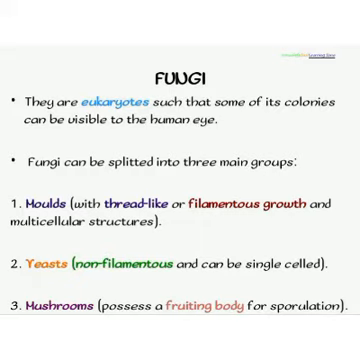The next microorganism, which is the third type, is the fungi. They are eukaryotes, that's organisms that have a true nucleus. And some of them are found in colonies, and they can actually be visible to the human eye, e.g. the mold that grows on bread. Fungi can be split into 3 main categories or groups. The first is the molds, which are thread-like or have filamentous growth, and they also have multicellular structures. The second is yeast. They are non-filamentous in nature, and they have a single cell, that's unicellular. While the third is mushroom. They possess a fruiting body for sporulation.